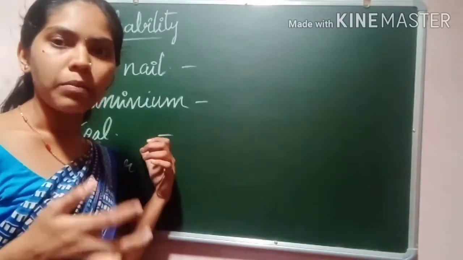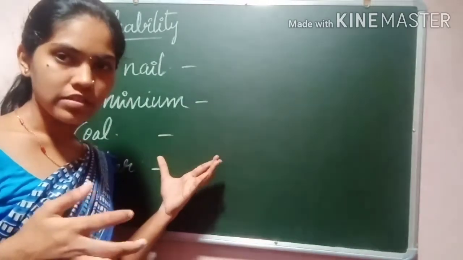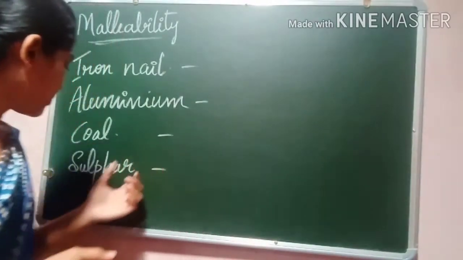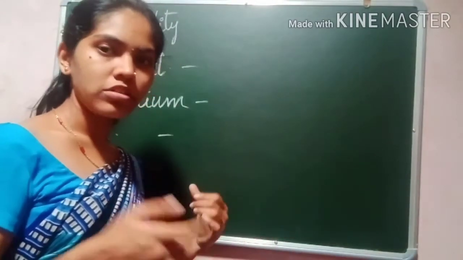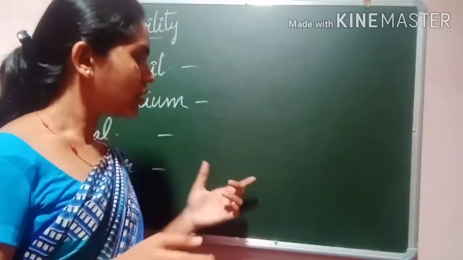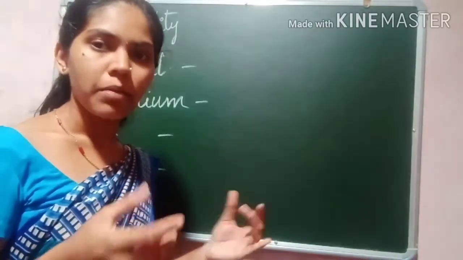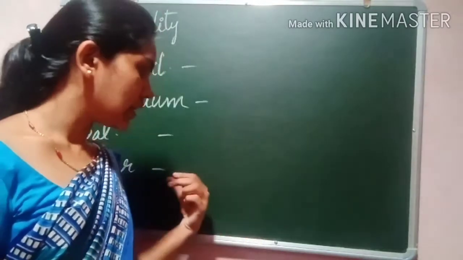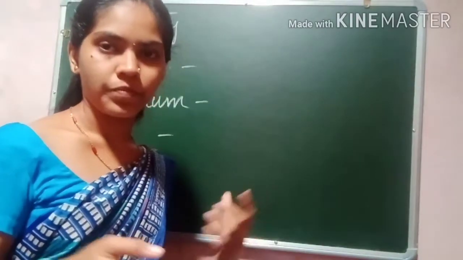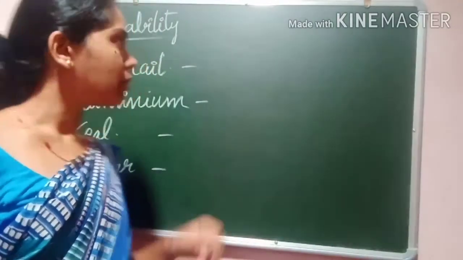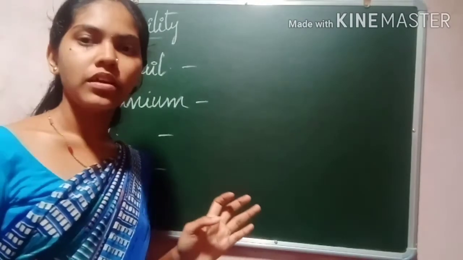It will break into small pieces. Sulfur also you can break into small pieces. There is no change in the shape, but you will get the powder form. So that property is nothing but malleability. So what do you mean by malleability?